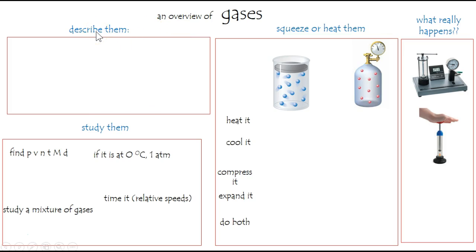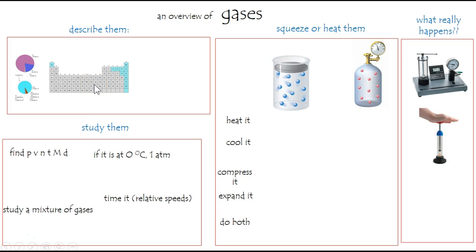So let's describe them. Let's begin by considering air. Air is mostly nitrogen, and the rest of it is oxygen. There are some minor components as well, including carbon dioxide and some other gases. Fine, that's air, a clear, colorless, invisible gas.